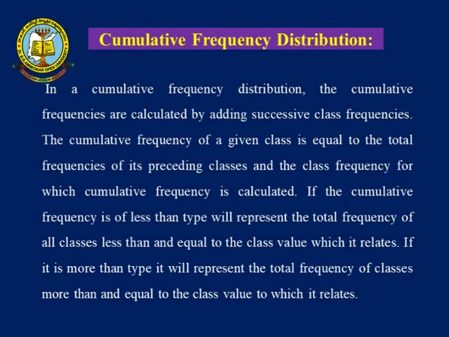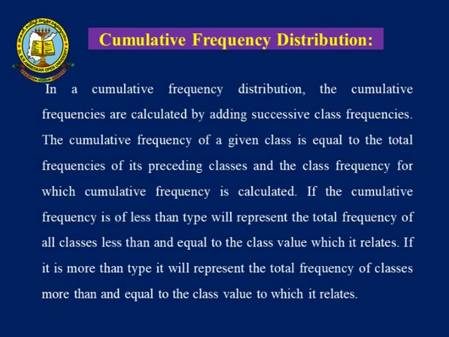In a cumulative frequency distribution, the cumulative frequencies are calculated by adding successive class frequencies. The cumulative frequency of a given class is equal to the total of the frequencies of its preceding classes and the class frequency for which the cumulative frequency is calculated. If the cumulative frequency is of less than type, it will represent the total frequency of all classes less than and equal to the class value to which it relates.